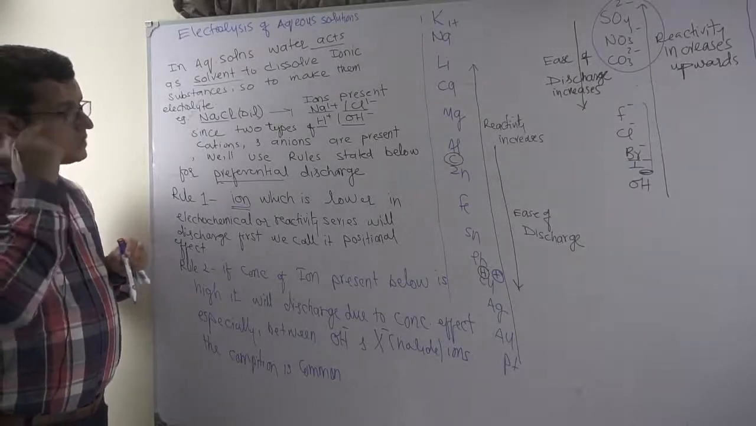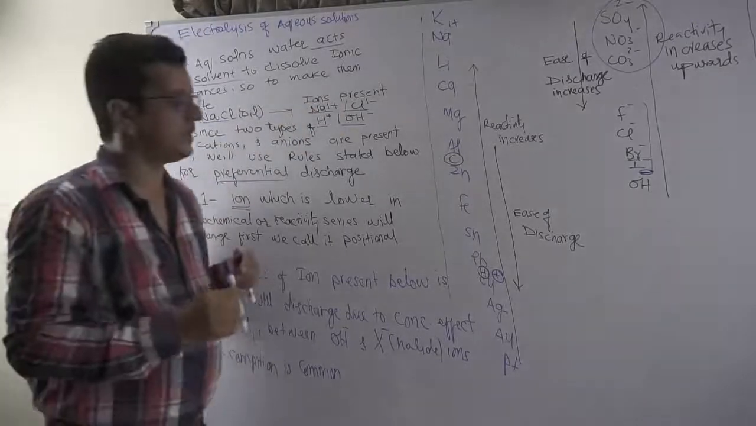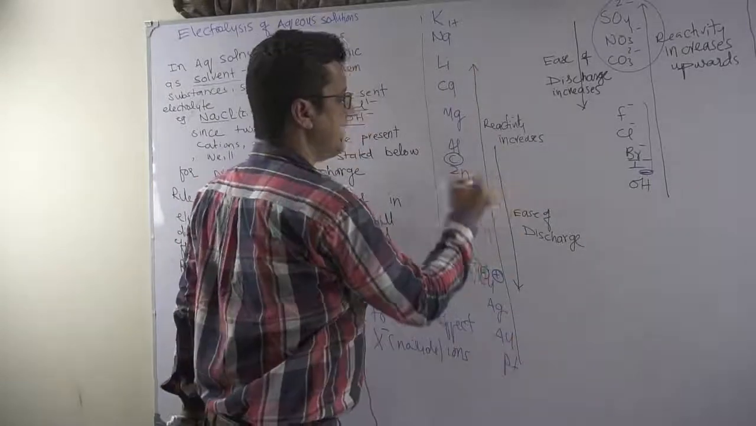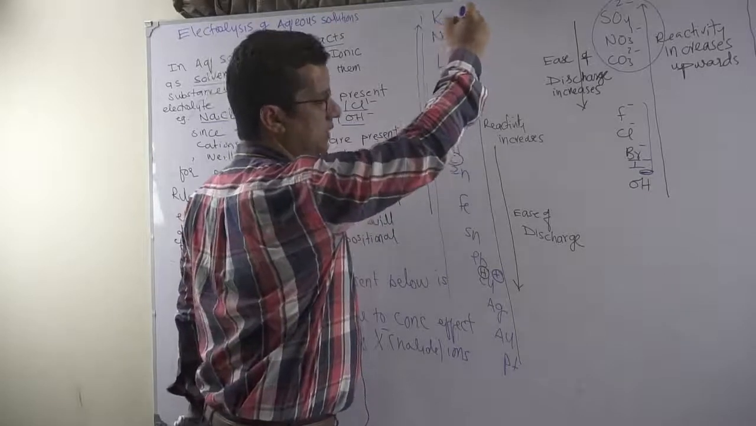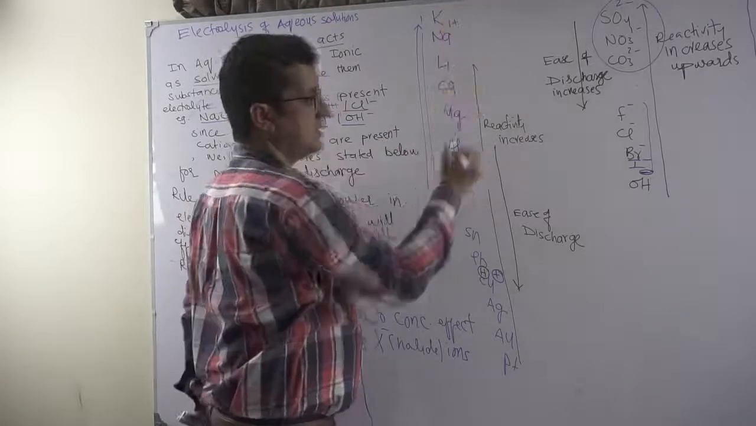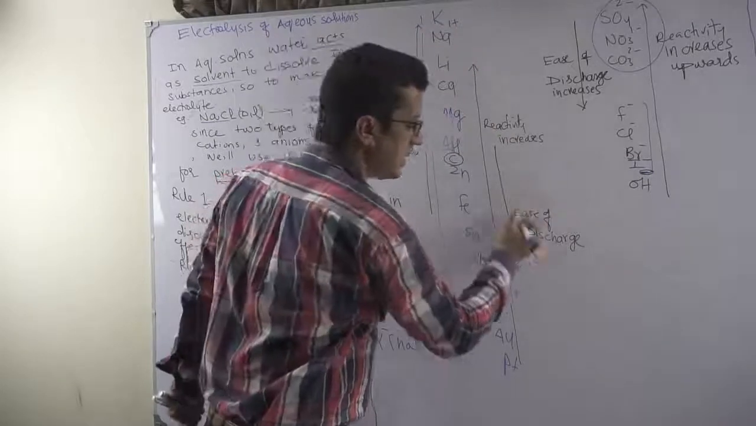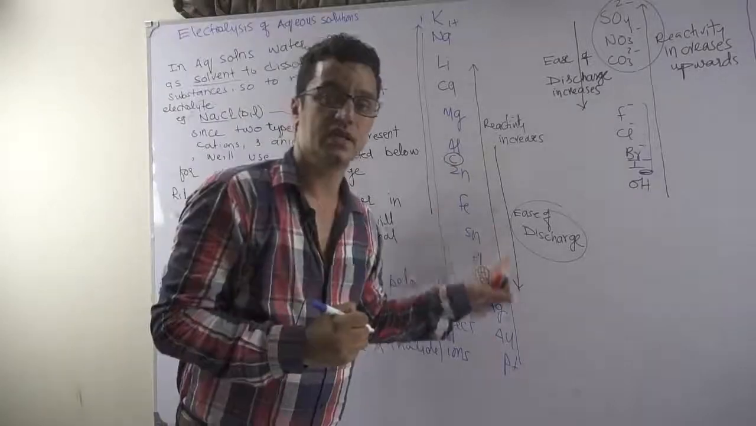There are at least two kinds of cations and two kinds of anions, and you need to look at the position of these always in the reactivity series. As it suggests, the reactivity series says reactivity increases upward. And the electrochemical series suggests what? Reactivity increases upward, but ease of discharge at the electrode increases downwards.